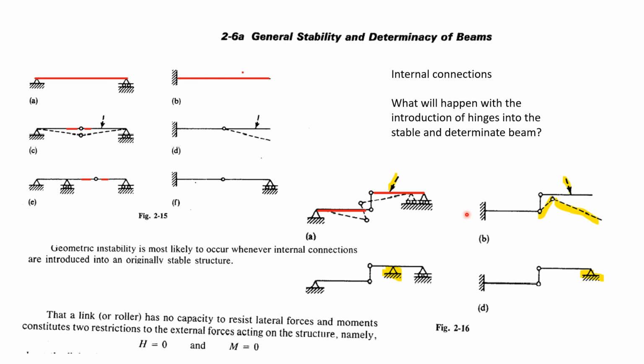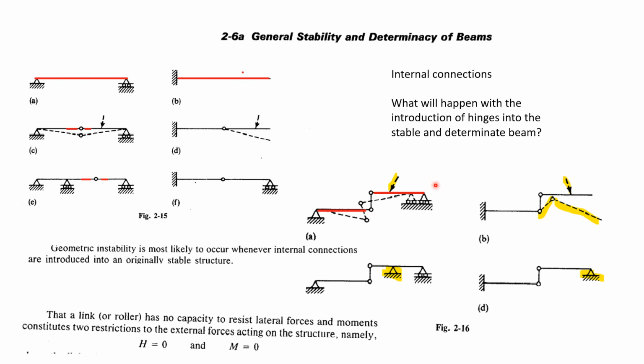Link is introduced, or a roller. We expect that this beam will be less stable than one with a hinged connection, because the link roller cannot resist both moments about the link pin and forces normal to the link. The beam will collapse under general types of loading as a result of relative rotation.